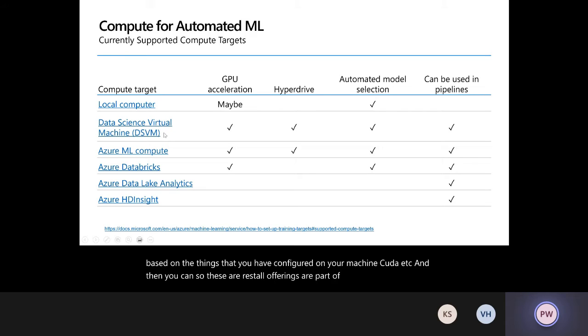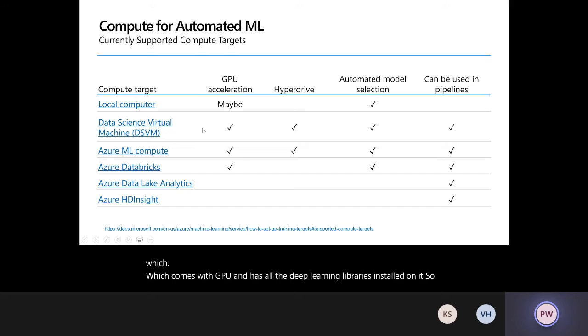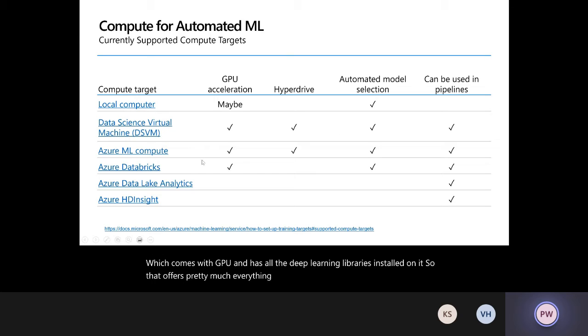And then the rest are all offerings that are part of Azure. There is something called Data Science VM, which is basically a VM with all data science utilities pre-installed on it. And there is an equivalent of it called Deep Learning VM, which comes with GPU and has all the deep learning libraries installed on it. So that offers pretty much everything that the AutoML engine has to offer.